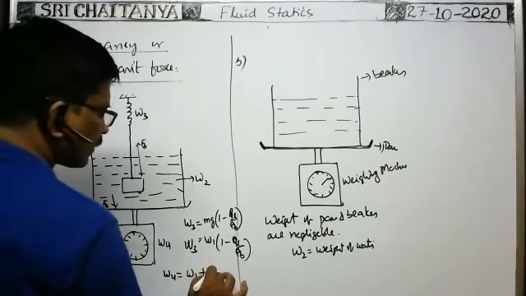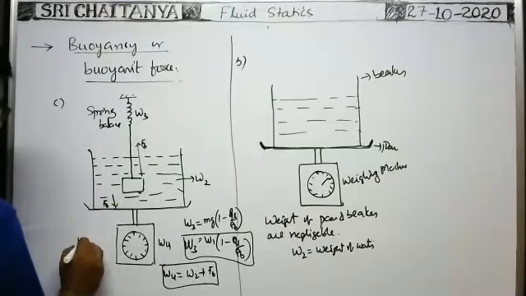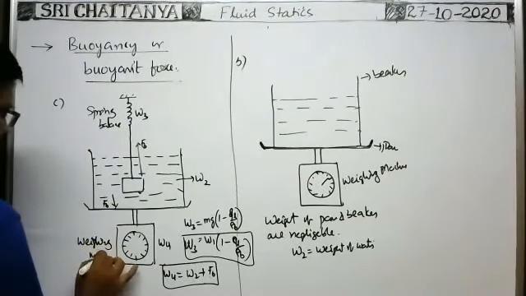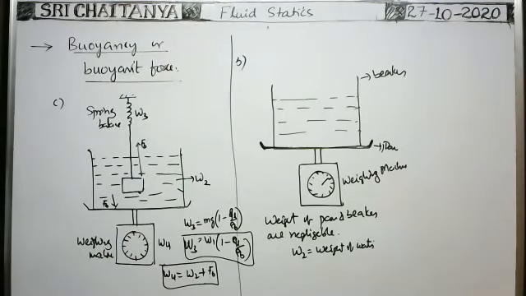So this is one more example. In this case, the reading shown by the spring balance is W3. Already I wrote W1 of something here. This is the weighing machine, and this is the spring balance. The reading shown by the weighing machine becomes W2 plus FB.